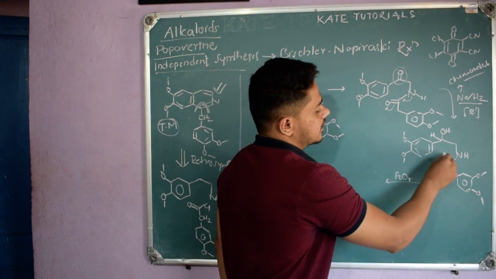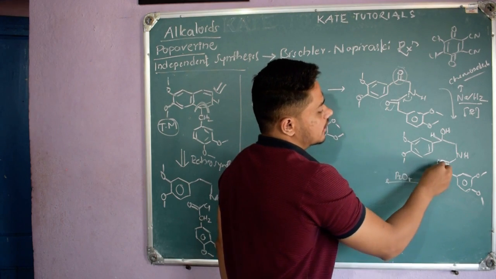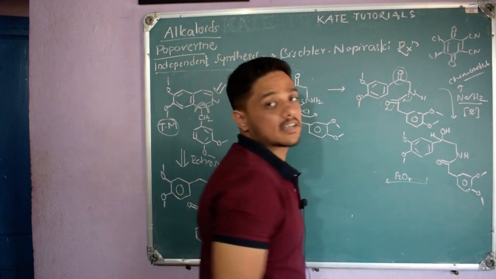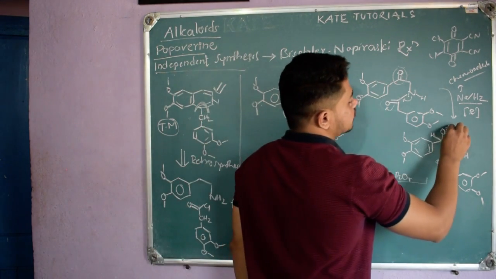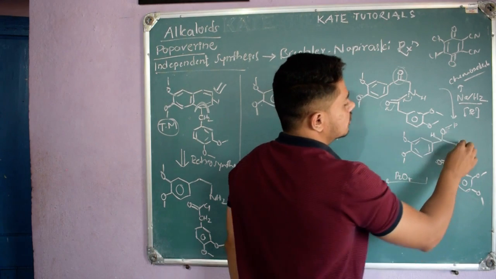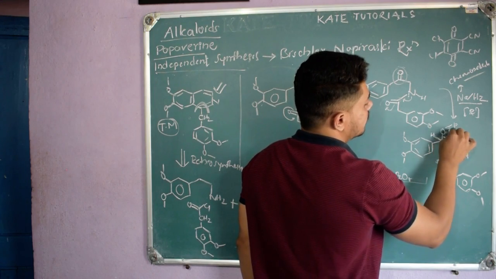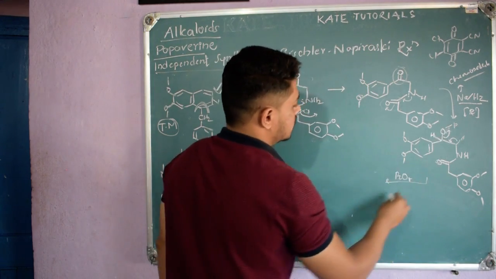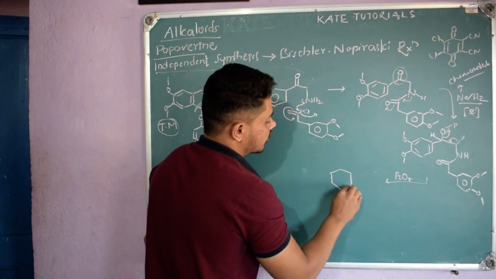So this thing, it is clear to you. And here also P2O5, I have told, has more affinity to oxygen. So here OH is there, so it will bond to this. As soon as phosphorus bonds here, the phosphorus oxygen bond is very strong. So what happens? This hydrogen will leave as it is and this bond will be taken. So immediately, without all those steps, we will get this piperine only.